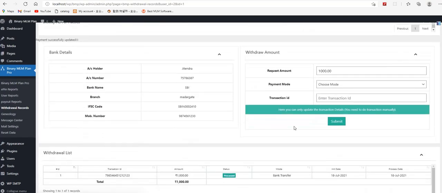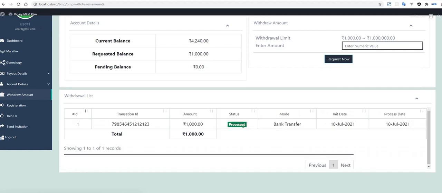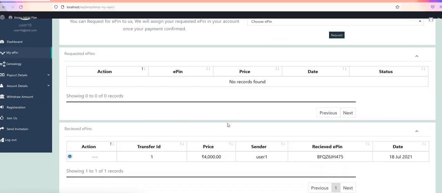As it is submitted, this has been processed. Now if I check here, the status will have changed to processed. It means the admin has made the payment of this amount to the requested user's bank, because the member already gave the bank detail information. So this is the part basically.